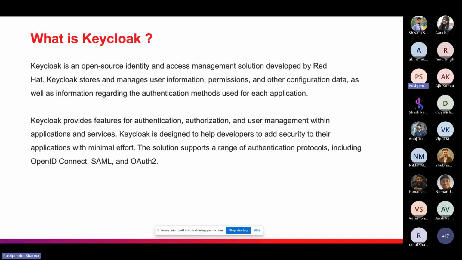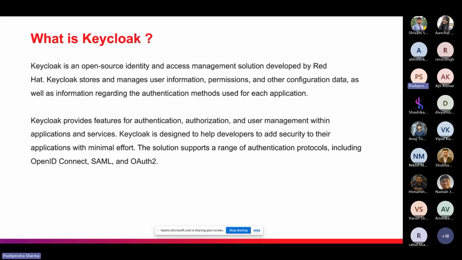And as the definition explains, Keycloak is an open source identity and access management solution developed by Red Hat. Keycloak stores and manages user information, permissions, and other configuration data, as well as information regarding the authentication method used for each application.